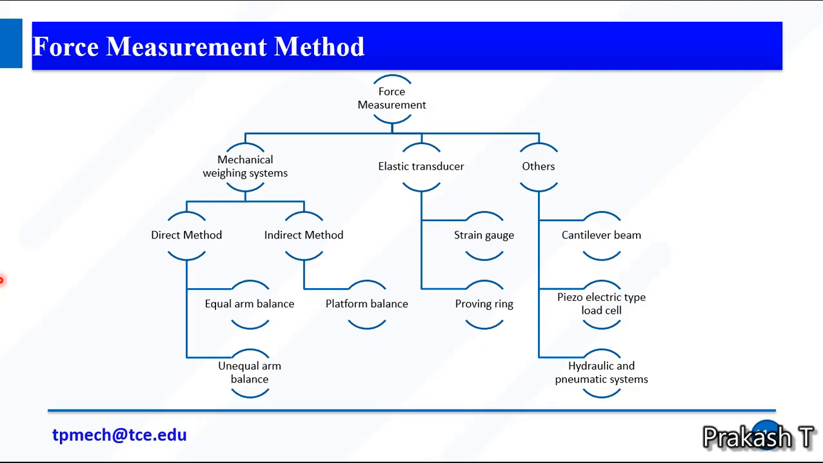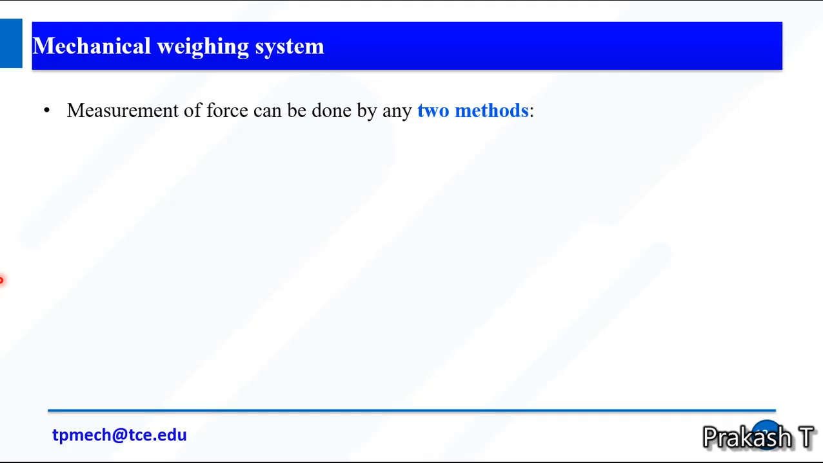We have three classifications: mechanical weighing system, elastic transducers, and others. Mechanical weighing systems can be classified in two ways: direct and indirect methods. For direct, we have equal arm balance and unequal arm balance. For the indirect method, we have platform balance. For elastic transducers, we have strain gauge, proving ring, etc. Others may be the cantilever beam, piezoelectric type load cell, or hydraulic and pneumatic systems.